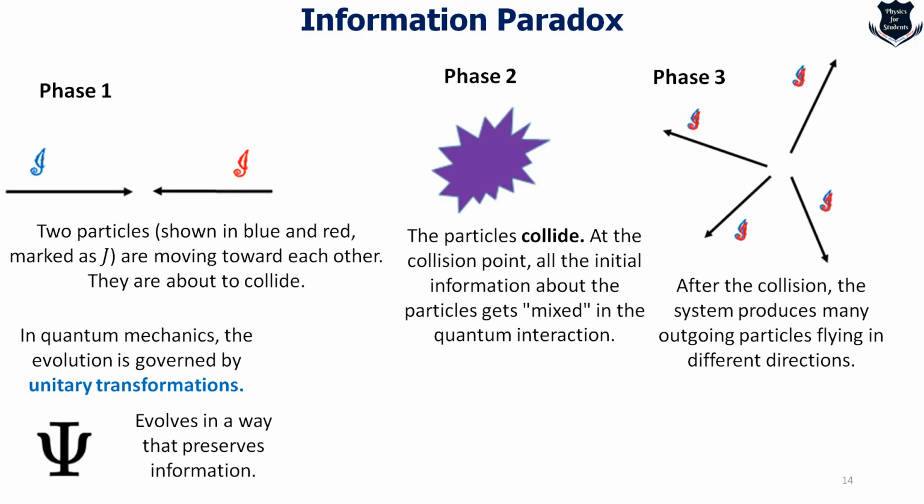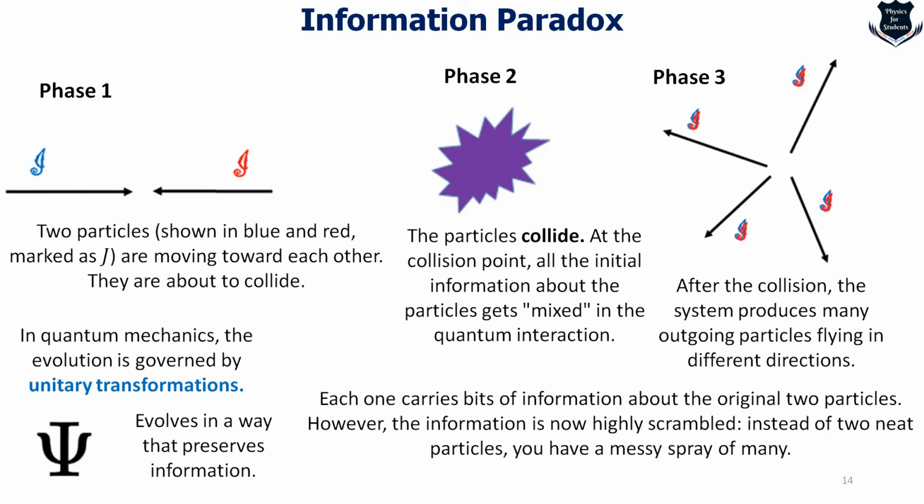Now at phase 3, classically one might imagine some information could be lost in such a violent event. But in quantum mechanics, because the evolution is a unitary transformation, after the collision the system produces many outgoing particles. So you can see the blue I jumping over the red J, and they are flying in different directions. But the point is that each one carries bits of information about the original two particles. However, the information is now highly scrambled, because you can see one overlapping another. Instead of two neat particles I and J, you have a messy spray of many.